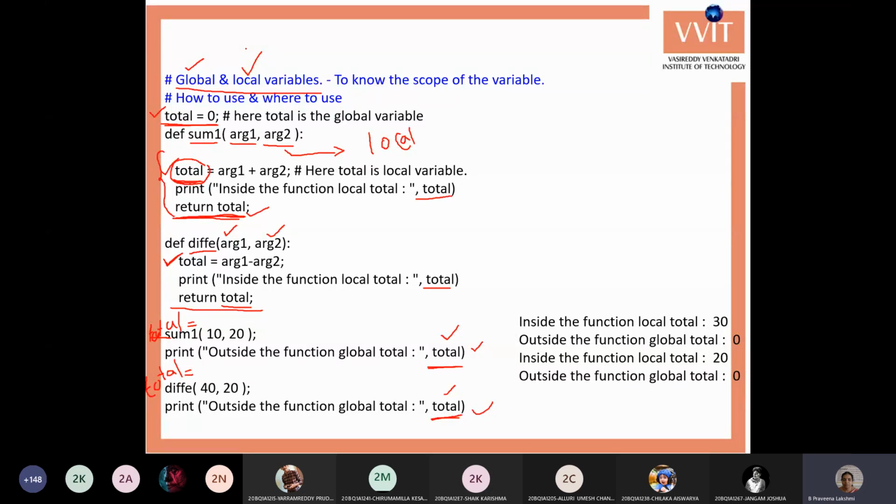In Python, a variable declared outside the function is known as a global variable, and is accessible outside the functions and throughout the program.